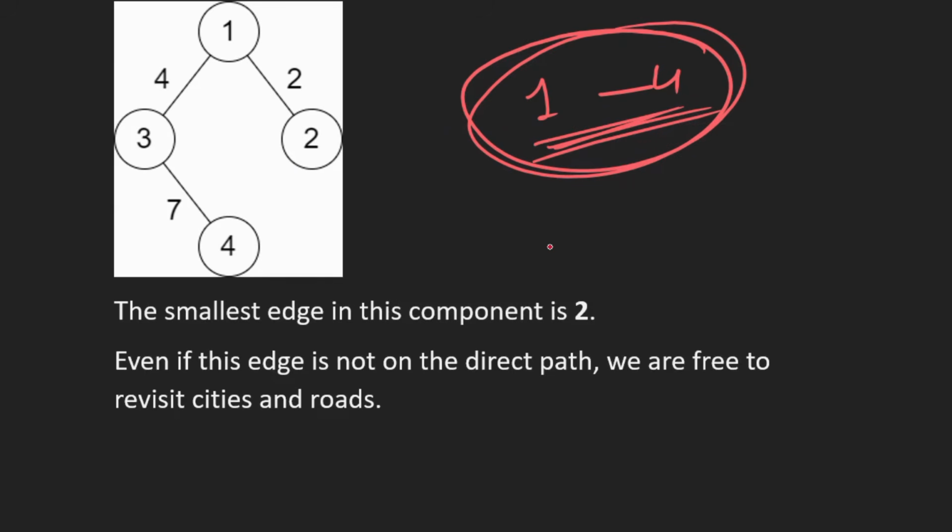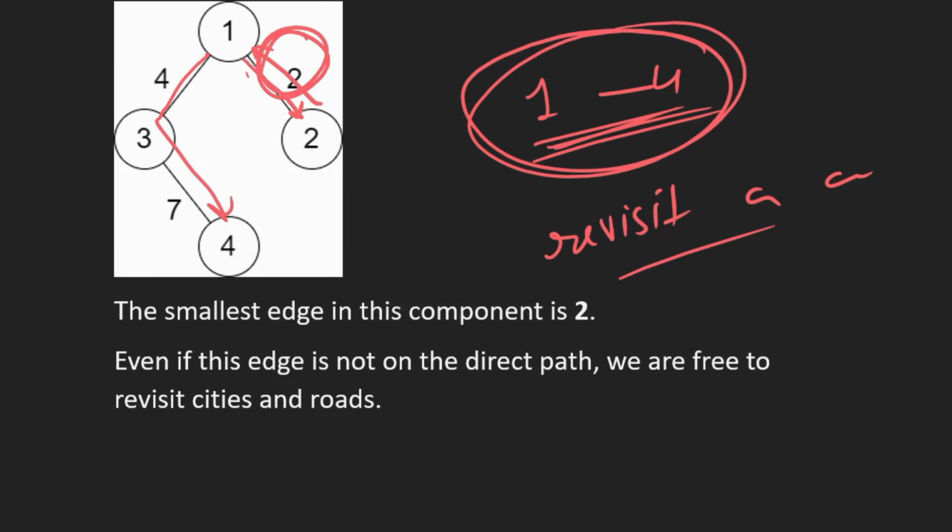But as we know, we can revisit a city or a road multiple times. Then we can go to that city, come back, and then we go to our path. In that case our answer changes completely, right?